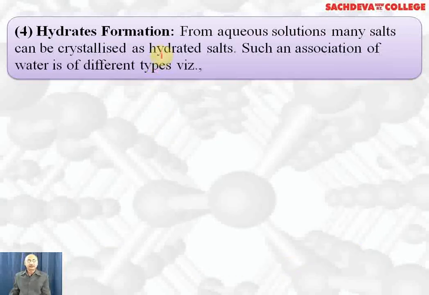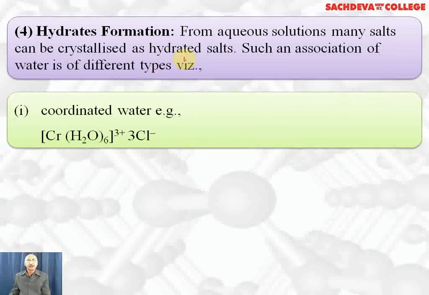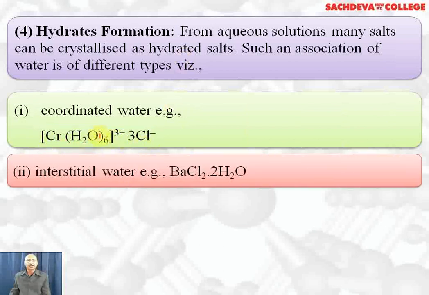From aqueous solutions, many salts can be crystallized as hydrated salts in which most of the water molecules are coordinate bonded to the central metal atom or ion. For example, here 6 water molecules are forming coordinate bonds with the chromium 3 plus ion, and these are counter ions which are neutralizing the charge on the complex ion. So here all water molecules are coordinate bonded.